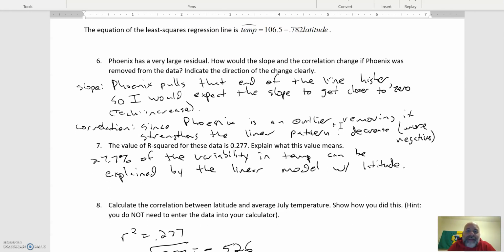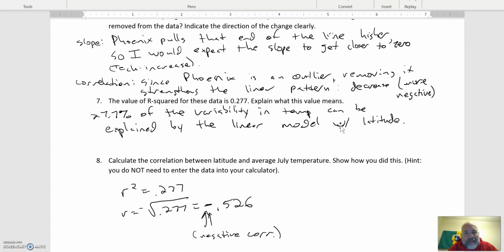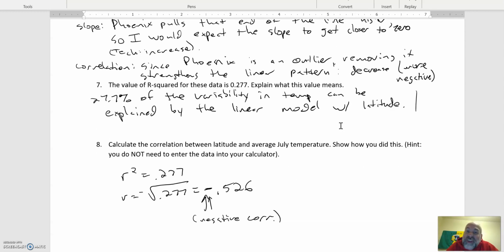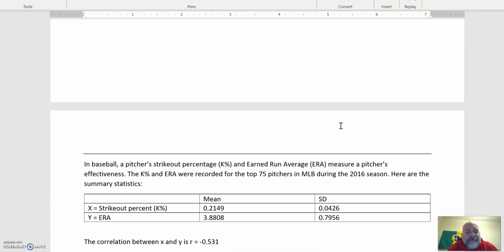R squared: there's variability in temperature that the linear model helps explain, and 27.7% of the variability can be explained with this linear model. That's a memorized sentence. You just want to have that down. Calculate the correlation: you just had to take the square root, but then you had to remember it's negative, and so you had to make it negative.